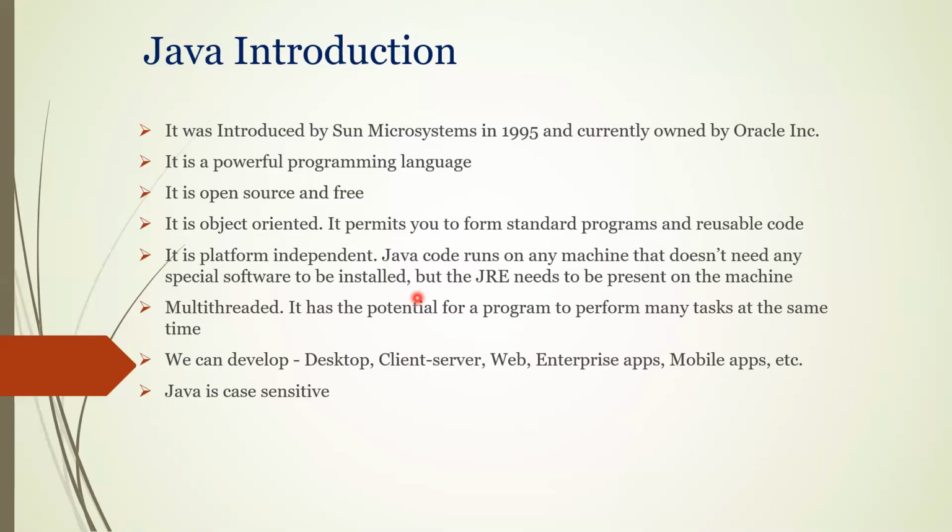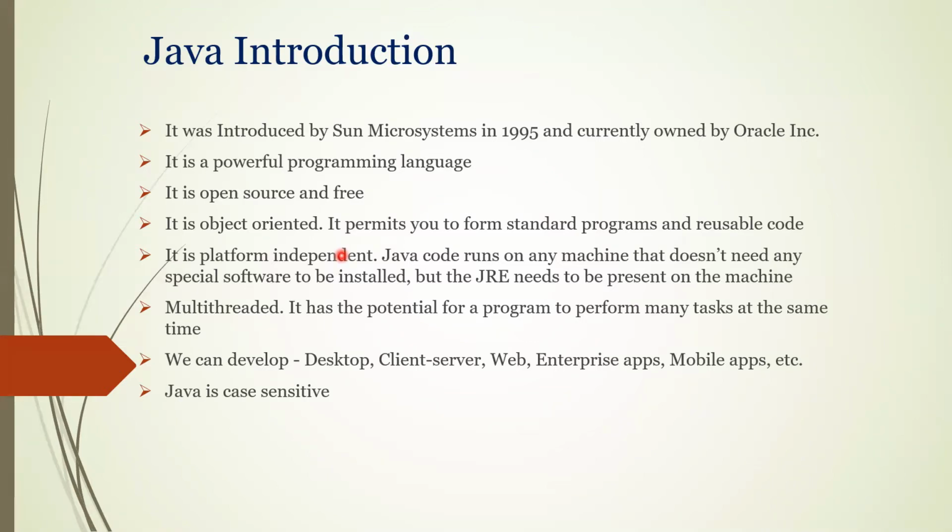Okay, so I developed in Windows operating system, but that can be executed on Linux operating system. That's why it is called platform independent. The major drawback of C, C++ is that they are platform dependent. Mainly you can use them in Windows operating system only. But whereas Java, the major advantage people have seen is you can use Java in any platform like Windows, Linux, or any other different platforms we have like Mac and all that.